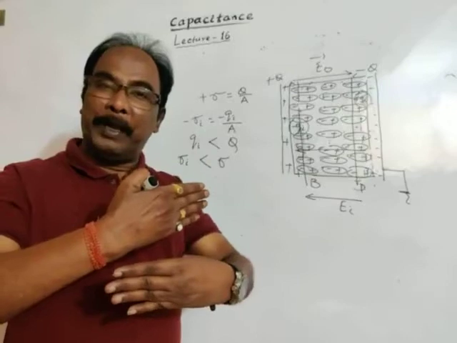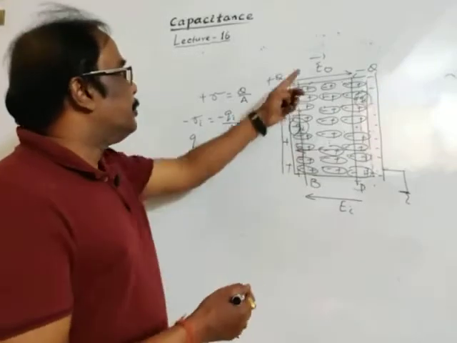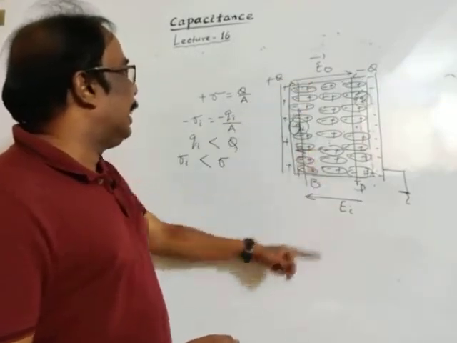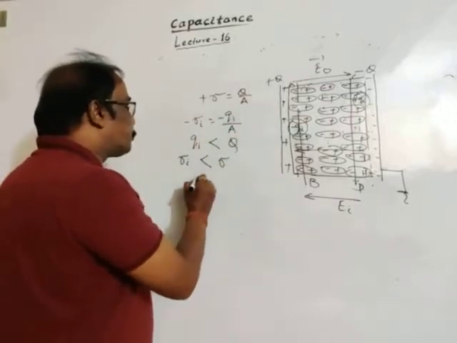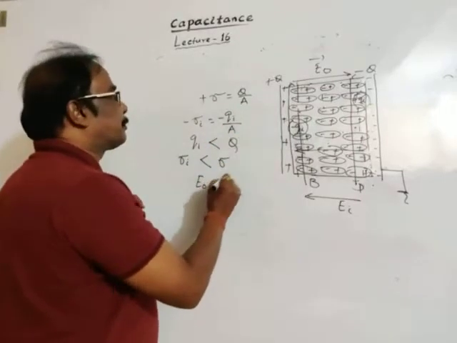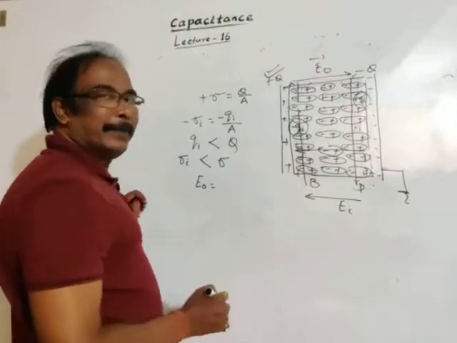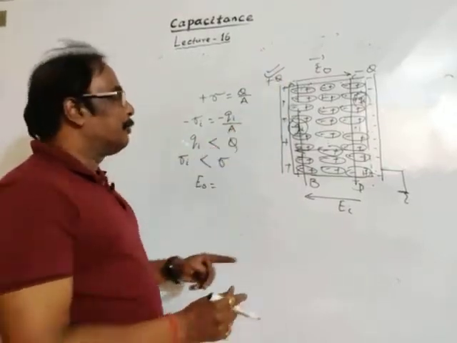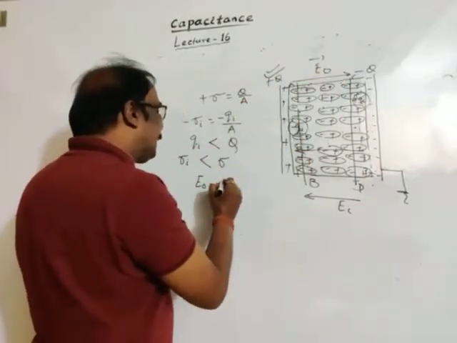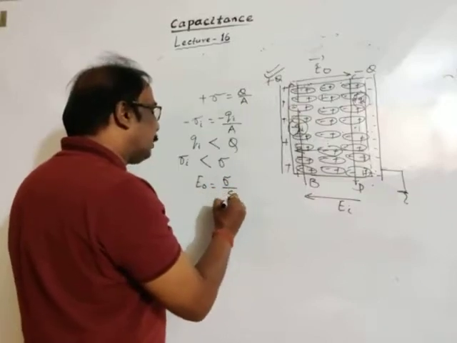Since electric field is a vector quantity and E naught is greater than Ei, because I am showing you the electric field E naught due to this charge plus Q to minus Q, the electric field is sigma divided by epsilon naught.